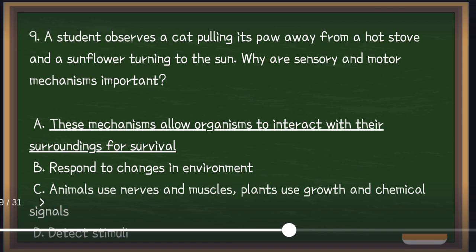These responses help them survive because plants like sunflowers really need it for their reproduction and their exchange of gases through the parts of their flower. That's why they bend toward the light, because of the release of chemicals. So again, the answer is these mechanisms allow organisms to interact with their surroundings for survival.